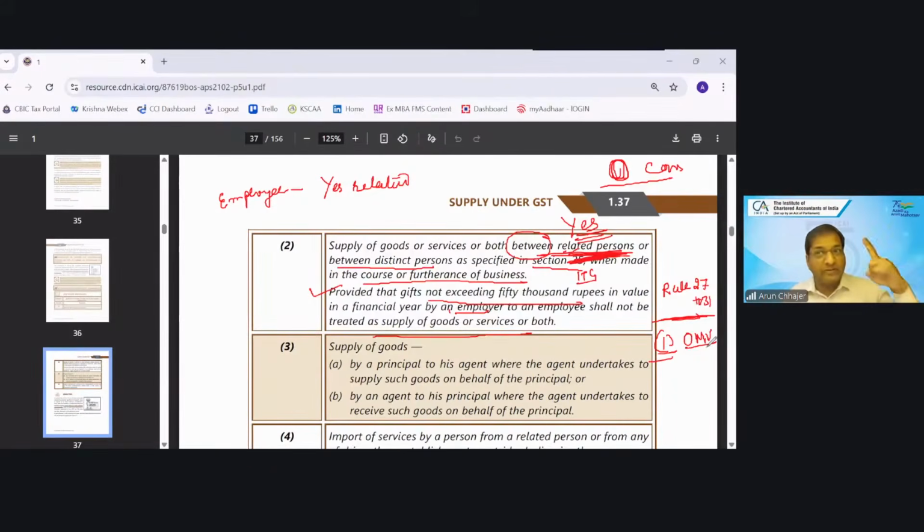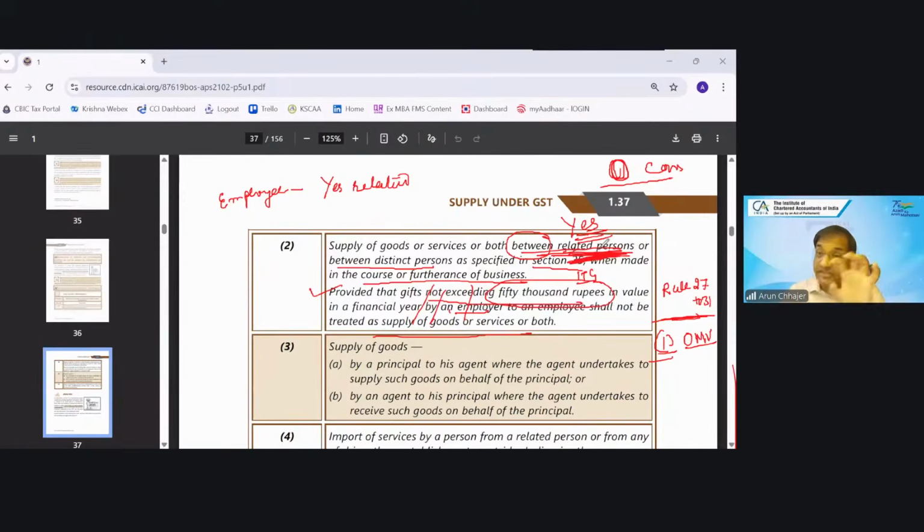What is the open market value which I told you? 1 lakh. Is it covered in the proviso? Answer is no, because it is giving the relaxation only up to 50,000 rupees. So it is not covered in the proviso. Is it with a related party? Yes. Do we need to see whether ITC has been taken or not?